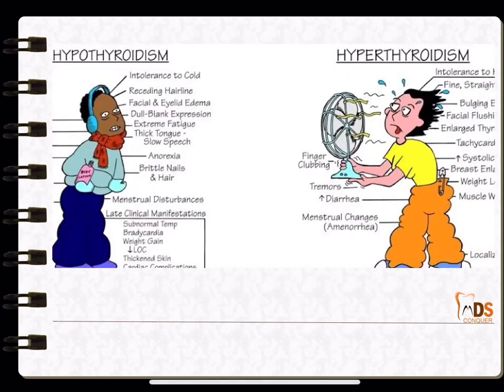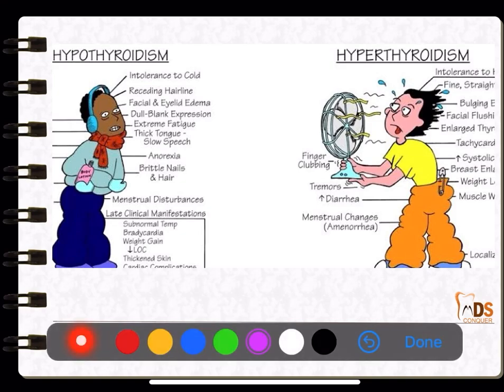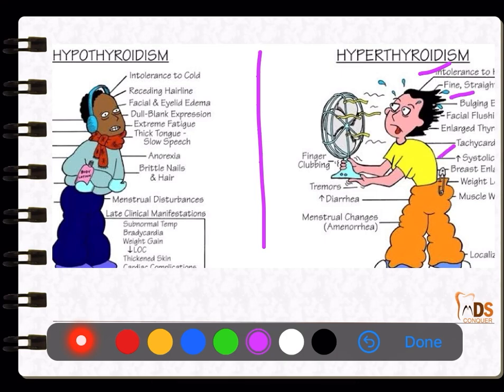Now, coming to the medicine point of view, many times an important aspect is the differences between hyperthyroidism and hypothyroidism, which you need to know. Hyperthyroidism: intolerance to heat, bulging of eyes, tachycardia, enlarged thyroid; all these are important features of hyperthyroidism. Whereas hypothyroidism has intolerance to cold.